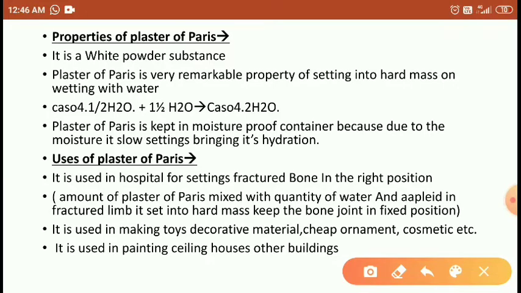Properties of plaster of Paris. It is a white powder substance. It has the remarkable property of setting into a hard mass when wetted with water. When plaster of Paris reacts or mixes with water molecules, it gives a gelatinous substance. With the help of this gelatinous substance, you can make any ceramic material with plaster of Paris.